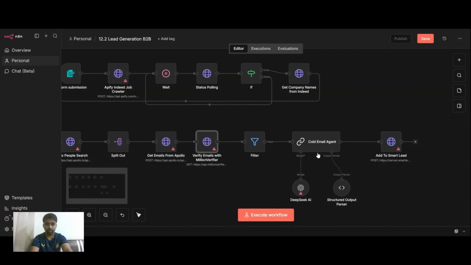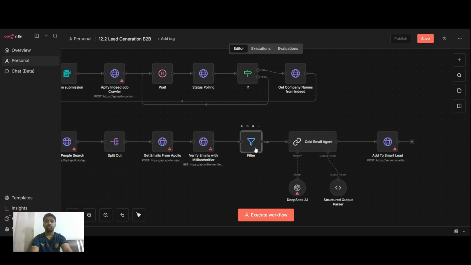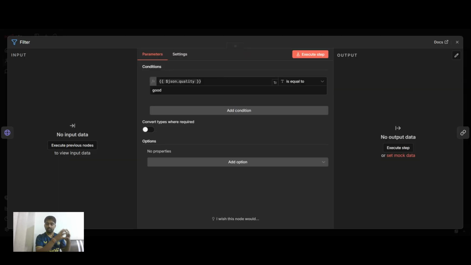If you go further, we need to filter out those emails. Once we verify those emails, we need to make sure that every email we're getting is verified, and then we draft a cold email for it. Because if the email is not verified inside Million Verifier, we don't need that email. So this is what the filter node does. You can see the quality of the email is equal to true. You can write false over here, it depends upon you. You can write true, or you can write good, whatever you want.